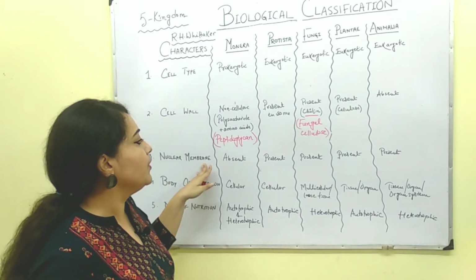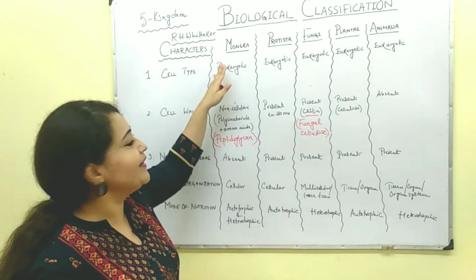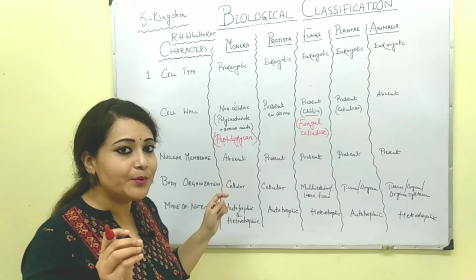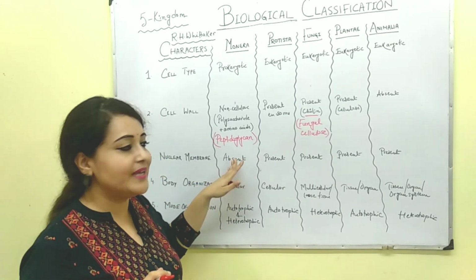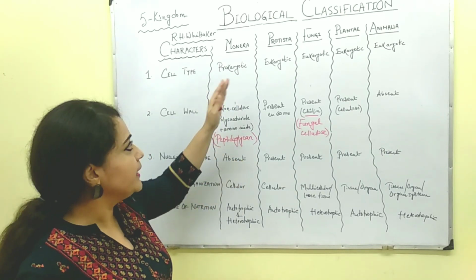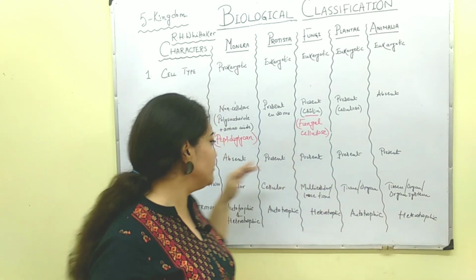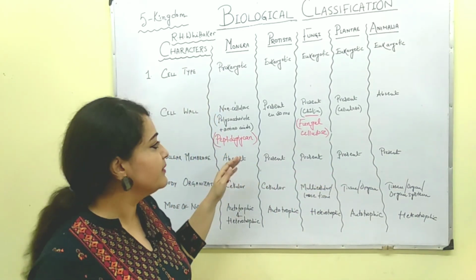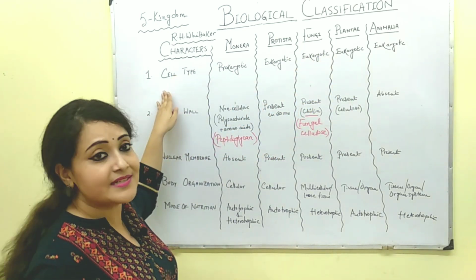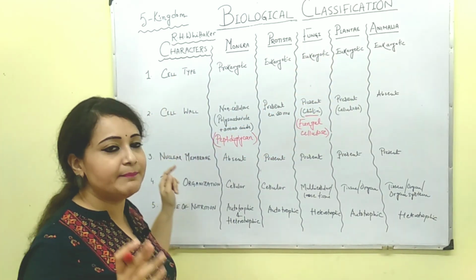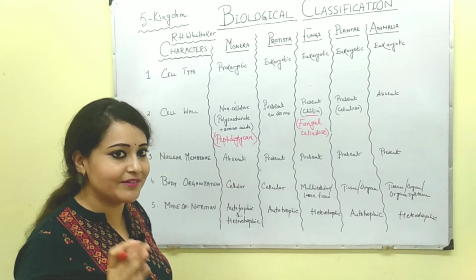Then moving on to the next point, that is the nuclear membrane. The nuclear membrane will of course be absent in Monera. Why? Because Monera contains prokaryotes, and prokaryotes do not possess a nuclear membrane. In Protista, Fungi, Plantae and Animalia, the nuclear membrane will be present, because they are all eukaryotes. So if you understand point number 1, you'll be able to write point number 3 on your own. You don't need to memorize point number 3.